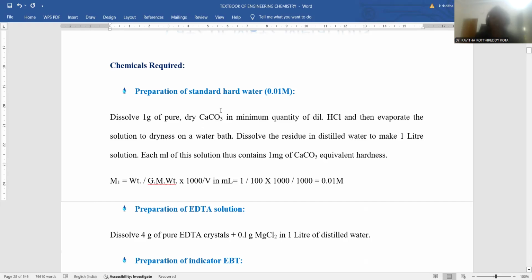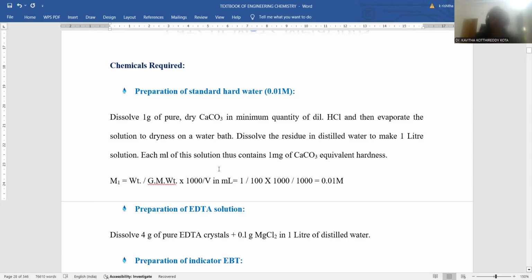After mixing calcium carbonate with hydrochloric acid, we need to boil the solution until it is completely dry. Whatever liquid was there has totally disappeared, and there will be dryness on the water bath, right? Dissolve the residue. At the bottom you can find the residue. That residue is taken and added with distilled water, and a 1 liter solution is made. So the compound we got, calcium chloride, is now made into a 1 liter solution.